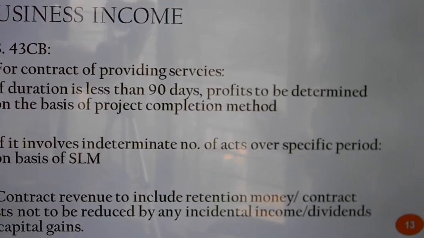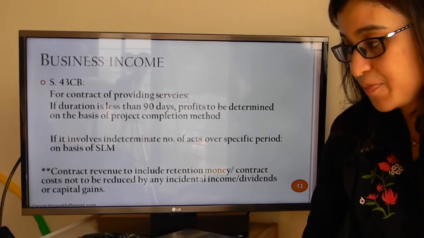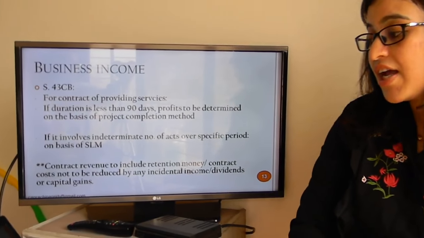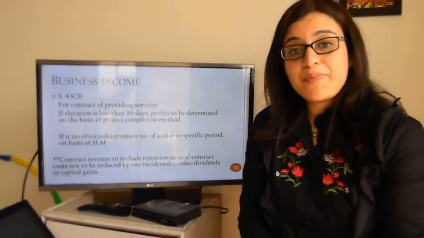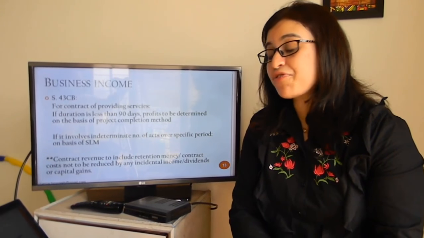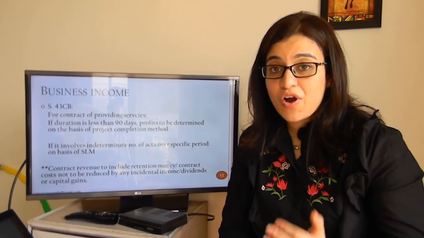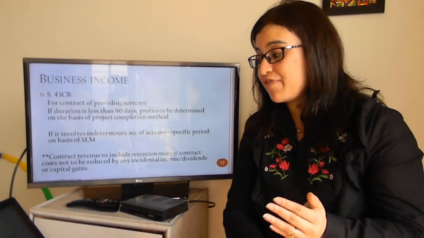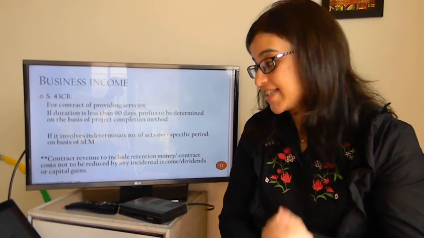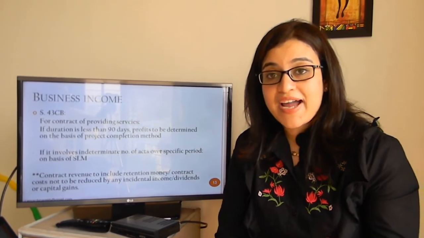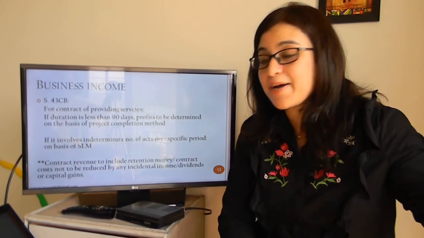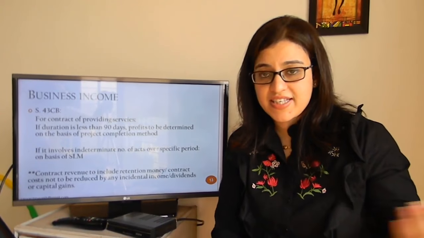Going further, before we discuss some finer aspects of this particular proposed insertion, 43CB further proposes that in respect of contract for providing services, if the duration of the contract is for a period which is less than 90 days, profits to be determined on the basis of project completion method, which normally assessees adopt.